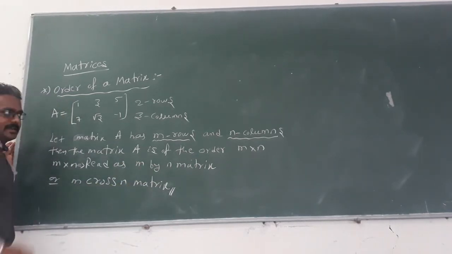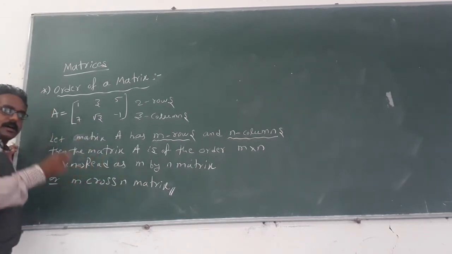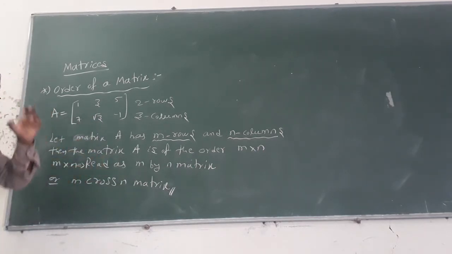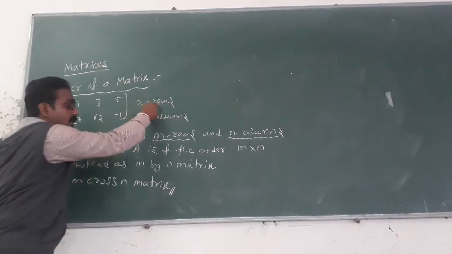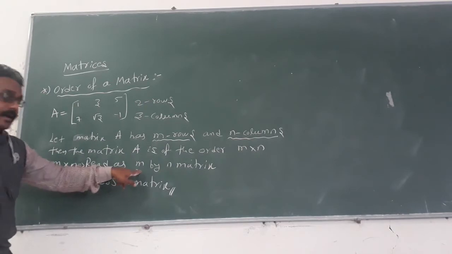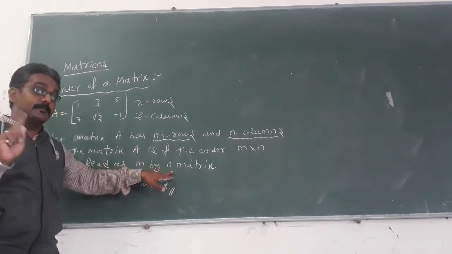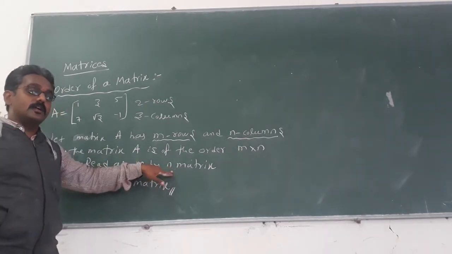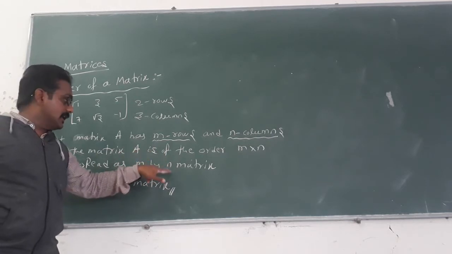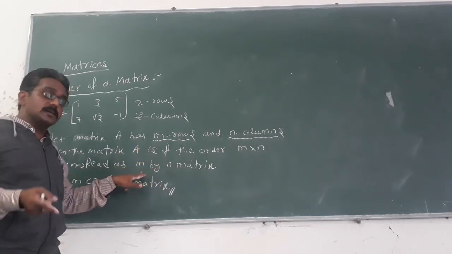So listen here, students, while mentioning the order of a matrix, we always represent the number of rows first. That's why I wrote m by n matrix, not n by m matrix. Be careful. If you reverse it, n becomes the number of rows and m becomes the number of columns.